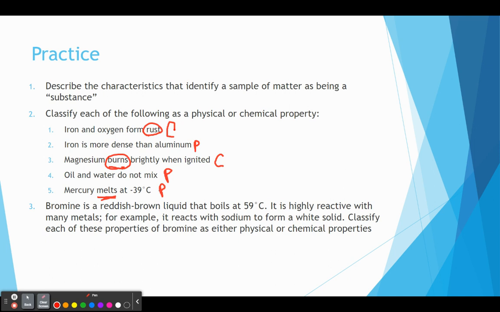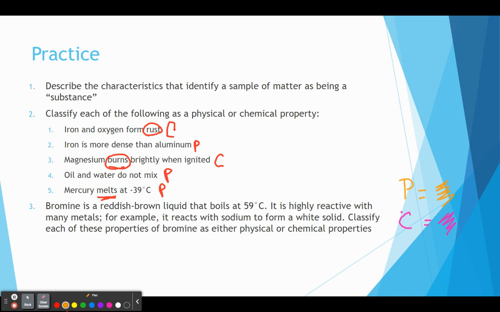In this third example, what we're doing is identifying chemical and physical properties. So I'm going to do it as an underline. I think I was going to see if I had a highlighter, but I don't. I'm going to make my physical properties this orange color and the chemical properties this pinkish color, okay? So if you see me underlining things, that's why they're different colors.